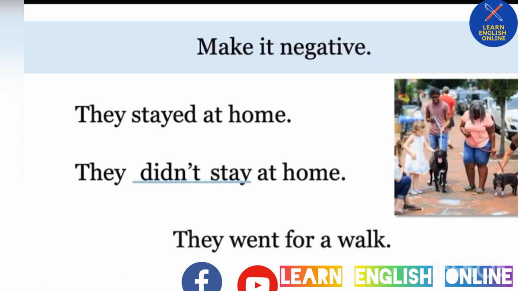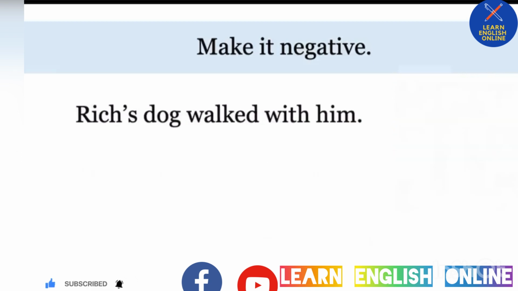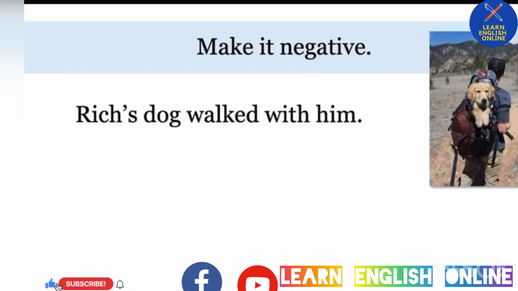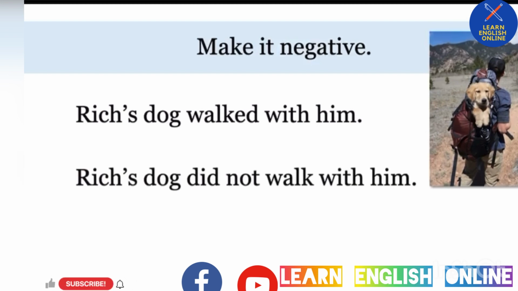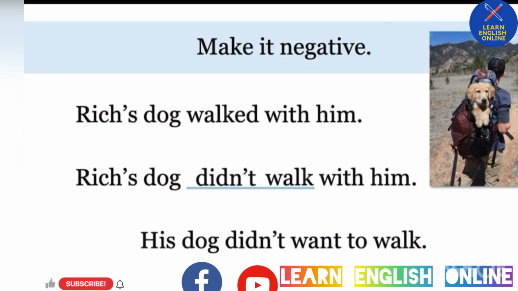They went for a walk. Make it negative. Rich's dog walked with him. Rich's dog did not walk with him. And the contraction? Rich's dog didn't walk with him. His dog didn't want to walk.